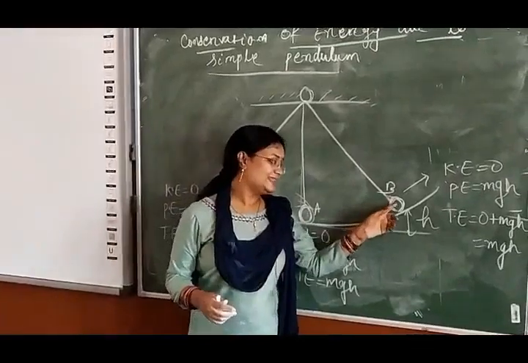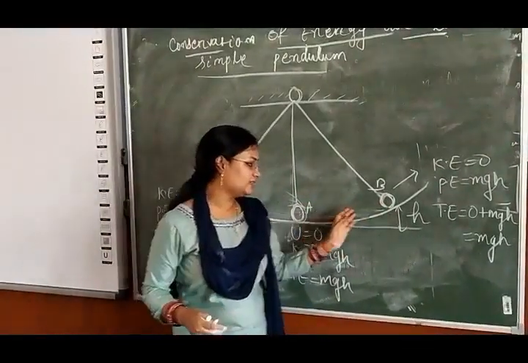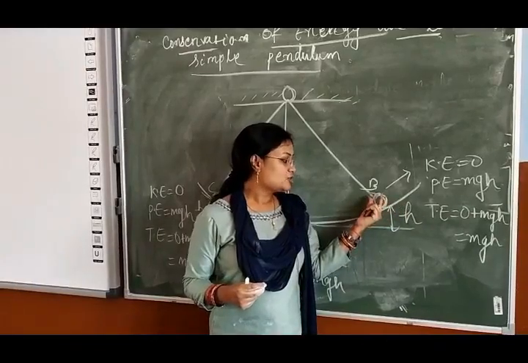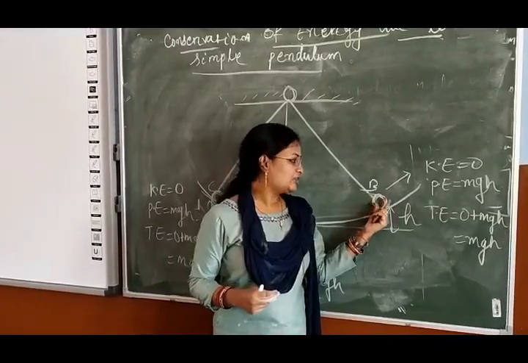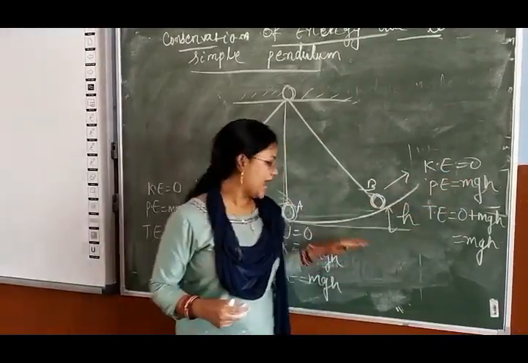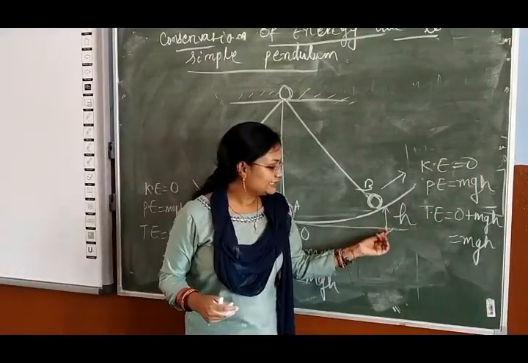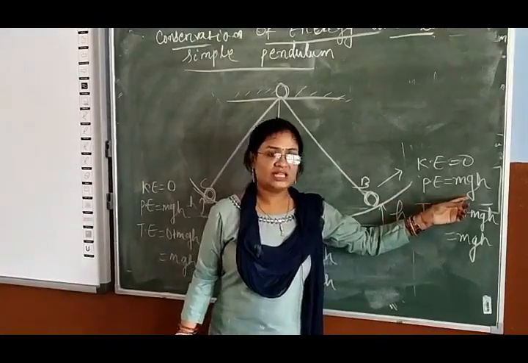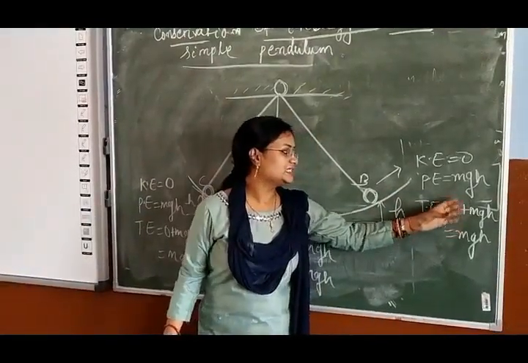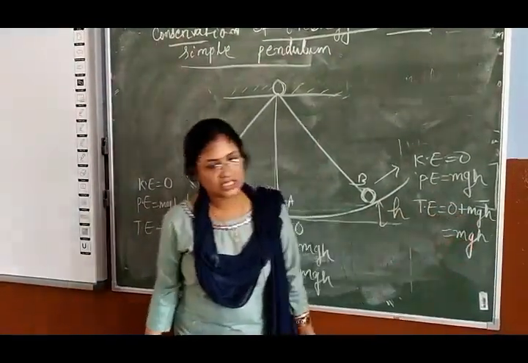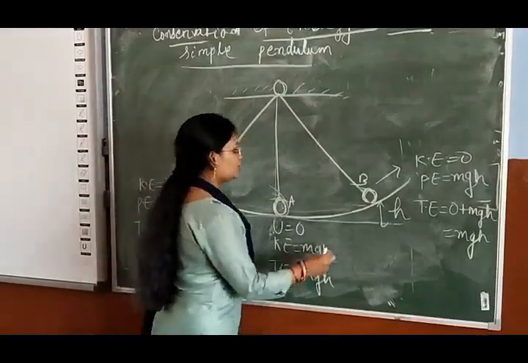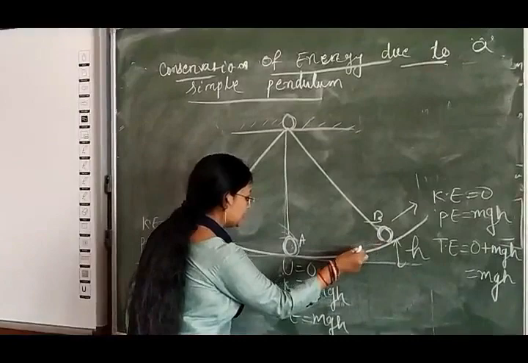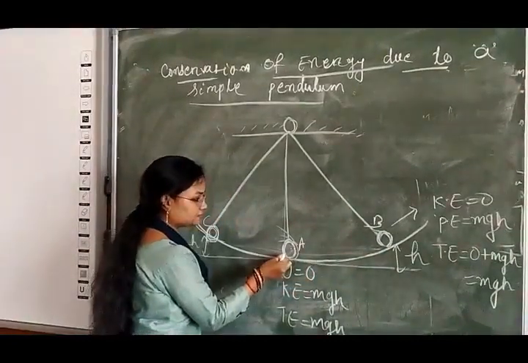So first you see at this point, this pendulum is at rest. So if the pendulum is at rest, then the kinetic energy is 0. And from the ground level, it is at height h above the ground. So potential energy is what? mgh, and the total energy is 0 plus mgh, which is mgh. So when you leave the pendulum from here, then it will come here.